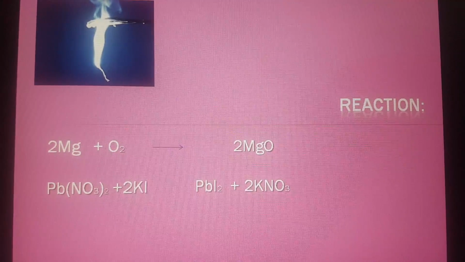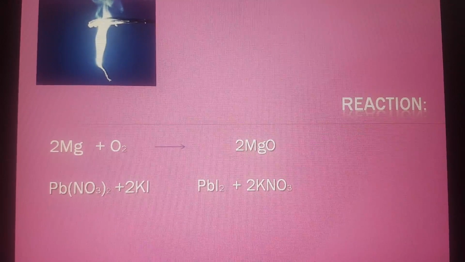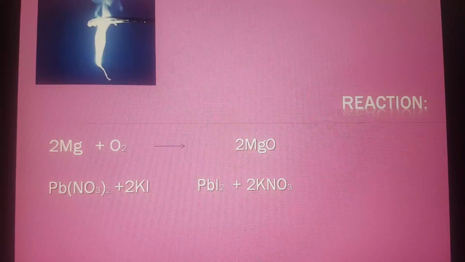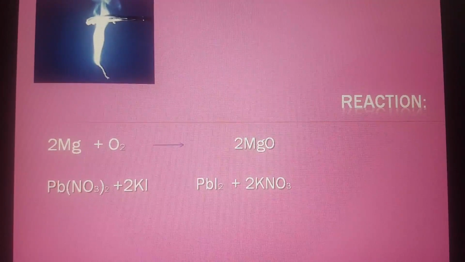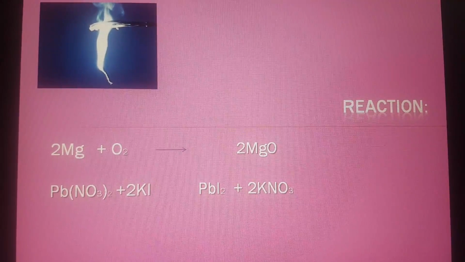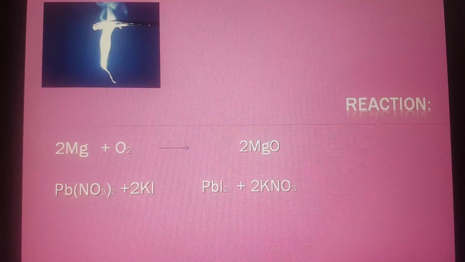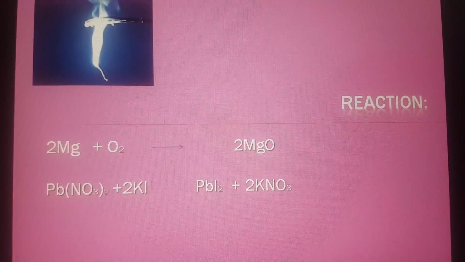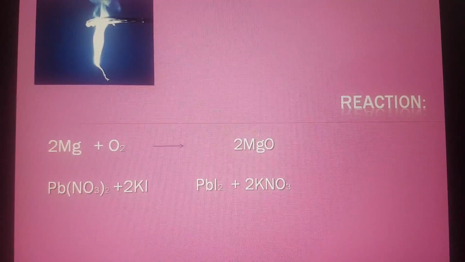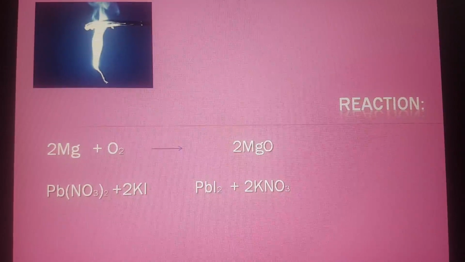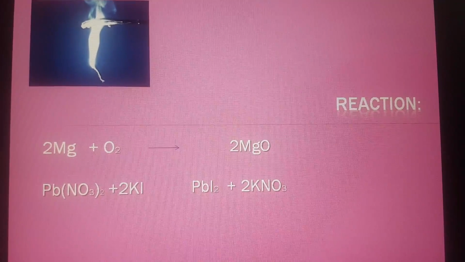Now you must be observing what is written here: 2Mg, 2MgO, 2KNO3, 2KI. So what are these? You have learnt in your previous classes about the law of conservation of mass. What does it actually say? It means that the mass of reactants must be equal to the mass of products.